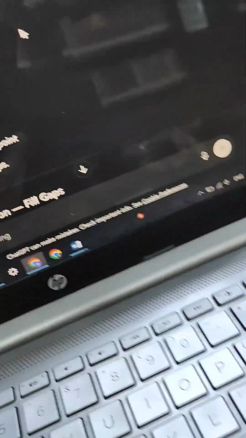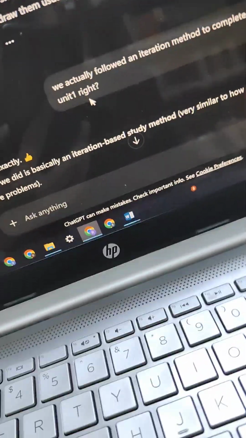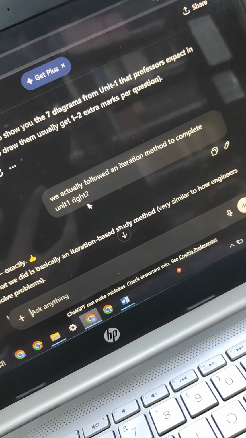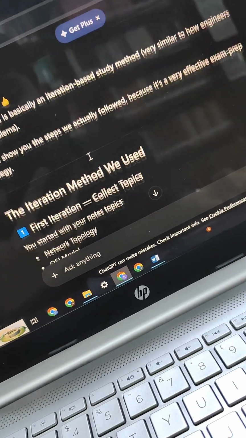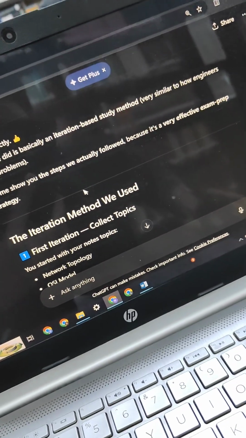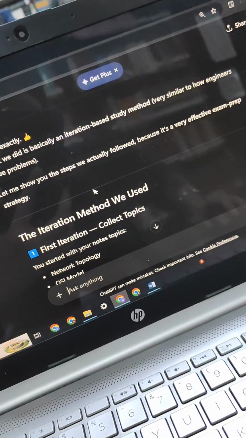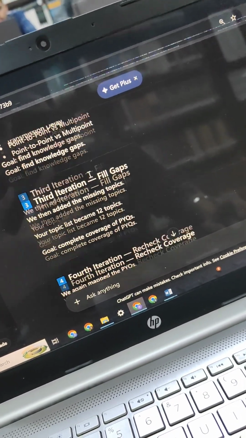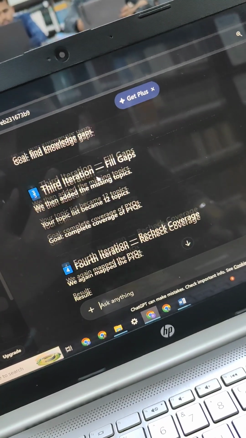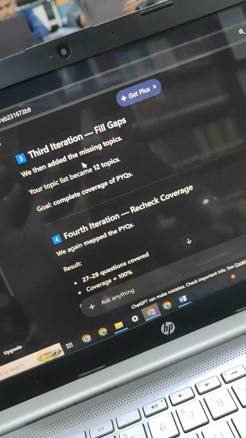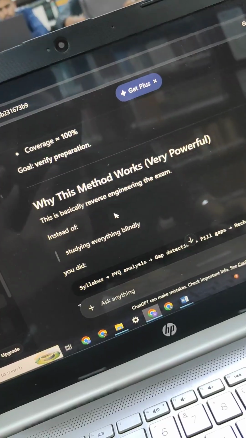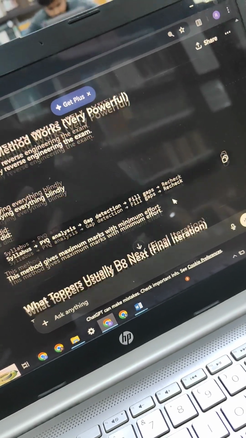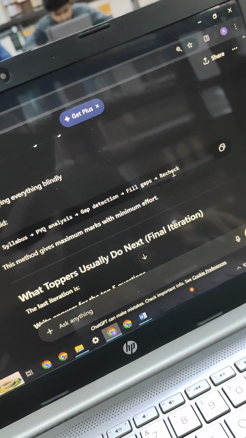See, the method I prepared unit 1 with is an iterative method, like what engineers normally do, or what AI and ML models do. I collected the topics I had, then I prepared them, then I had another iteration, found some missing ones, and filled those gaps, then again had an iteration. So this was PYQ analysis, gap detection, fill gaps, recheck, and it keeps going.